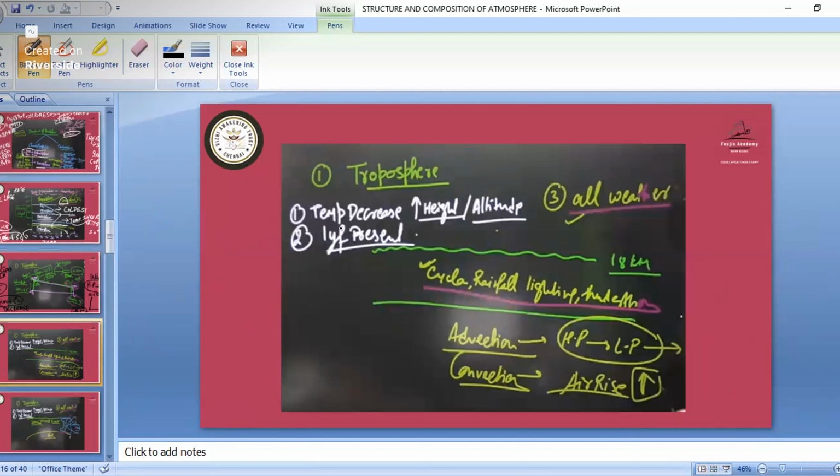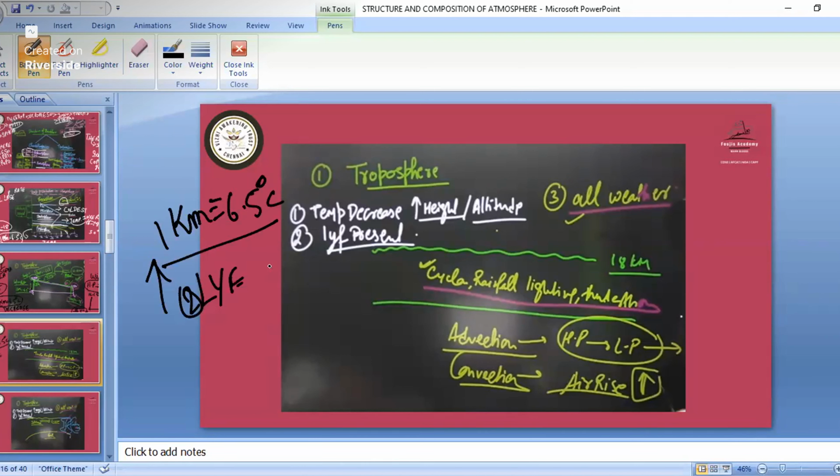So see here, we have the temperature decreasing as we go up in height, like per 1 kilometer the temperature decreases by 6.5 degrees Celsius. Even if we go up in the troposphere part, we are able to survive.